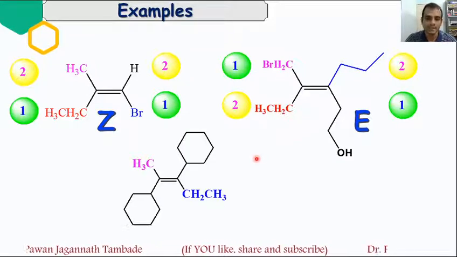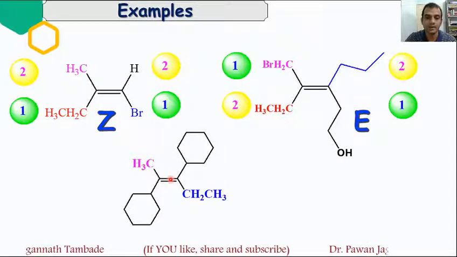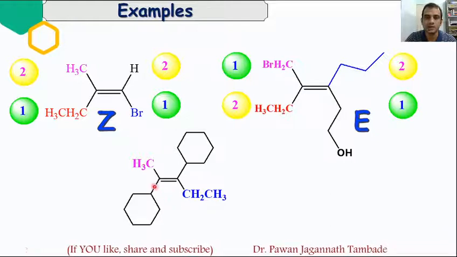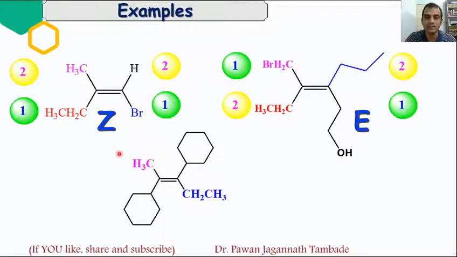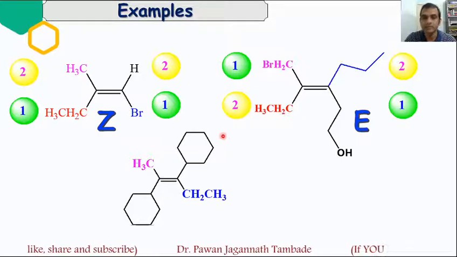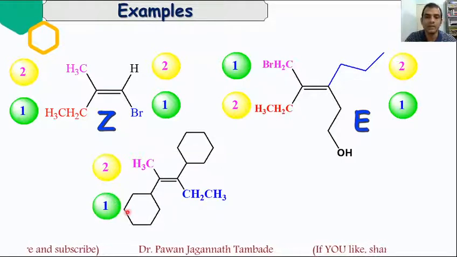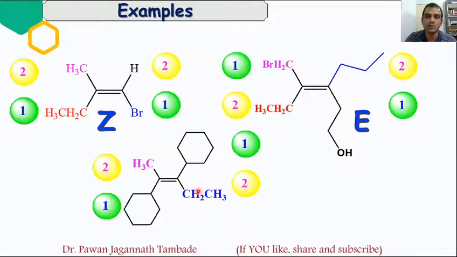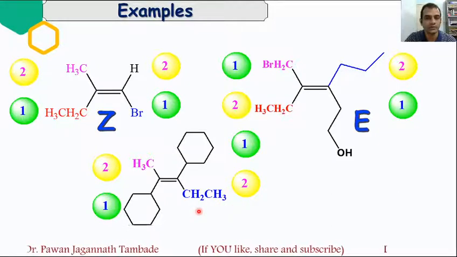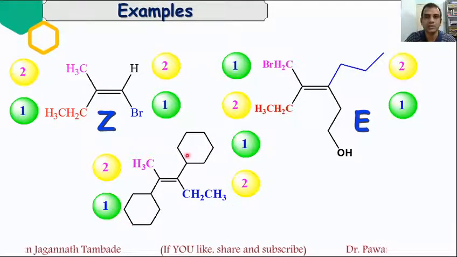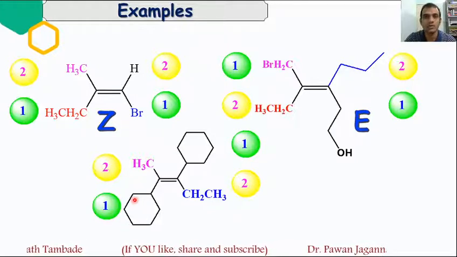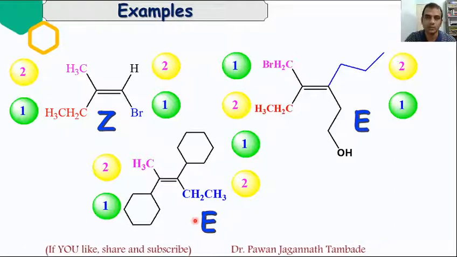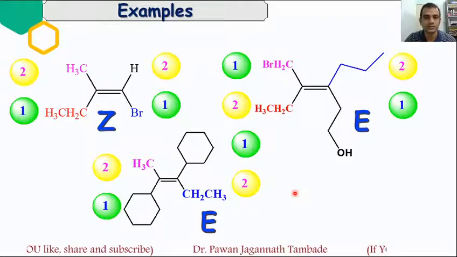Now look at this example. Across this carbon-carbon double bond, this carbon is attached to this cyclohexyl ring and C2H5, and this carbon is attached to cyclohexyl ring and CH3. If you assign priority, then this cyclohexyl will get more priority as compared to CH3. And here also this cyclohexyl will get more priority as compared to this C2H5. So these two groups are present opposite to each other across the carbon-carbon double bond, so this molecule is noted as E. Right? So these are some examples.